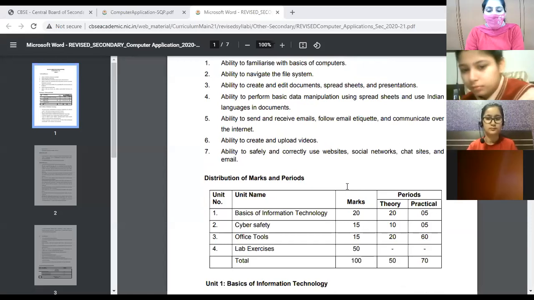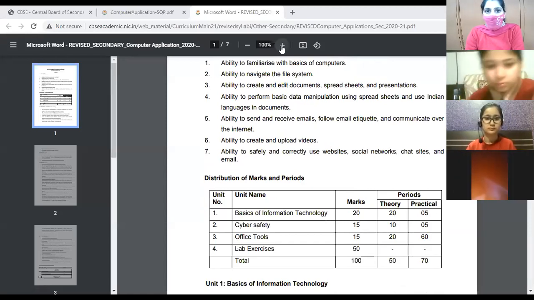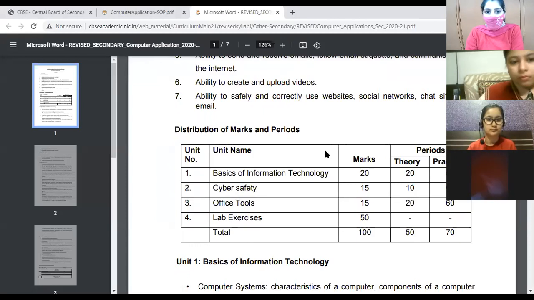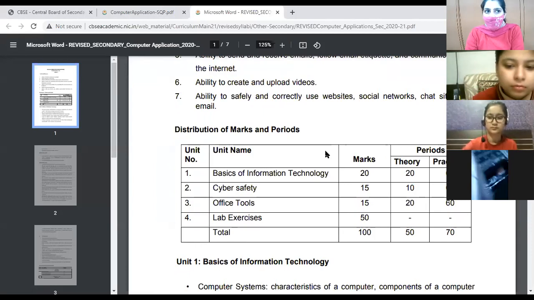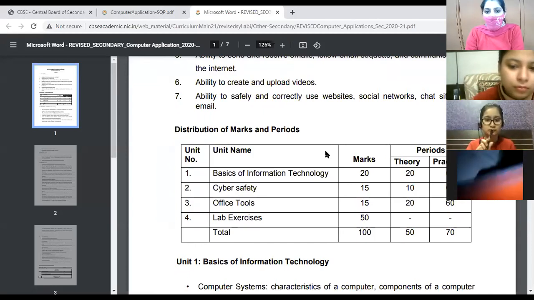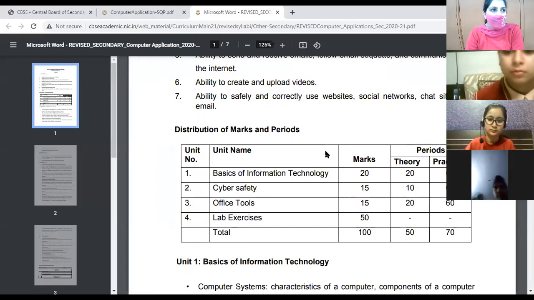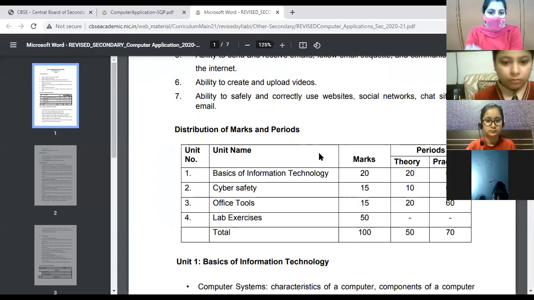So distribution of marks according to the syllabus. Basics of information technology will cover 20 marks in your exam. Basics of information technology means chapter number 1, 2, 3 and 5: computer fundamentals, then input output devices, storage devices, then software, then the next chapter is networking and multimedia. Chapter number 1, 2, 3 and 5, right?